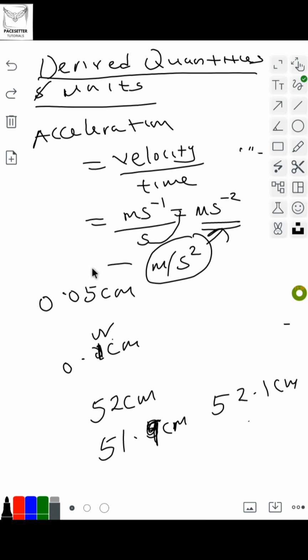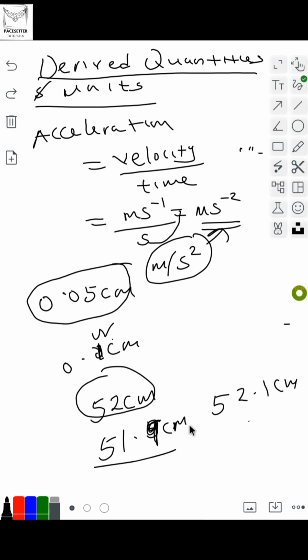Remember, I just told you the uncertainty of a meter rule is 0.05 centimeter to 0.1. So you could take it either as 51.9 or as 52.1. For this reason, all measurements in physics are usually stated within a range that contains the correct value. That is one thing you need to note very carefully.